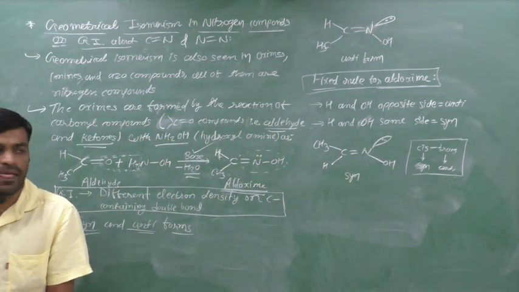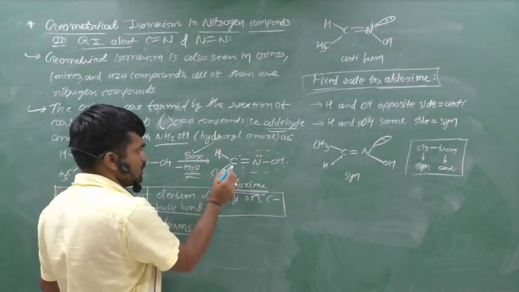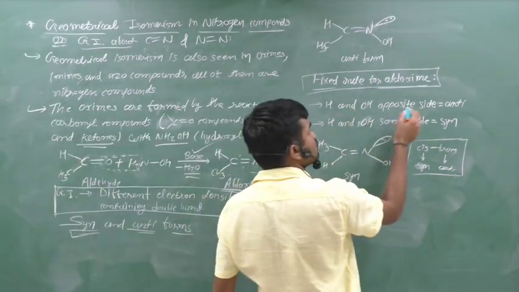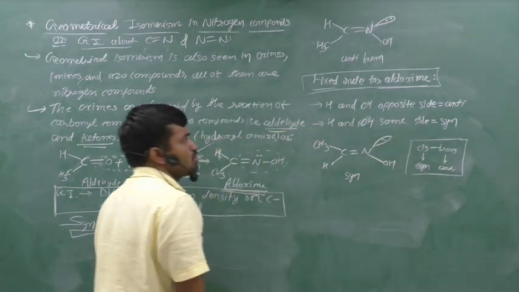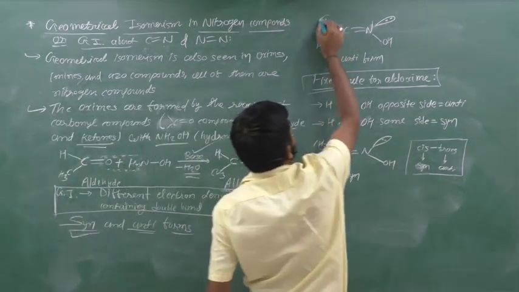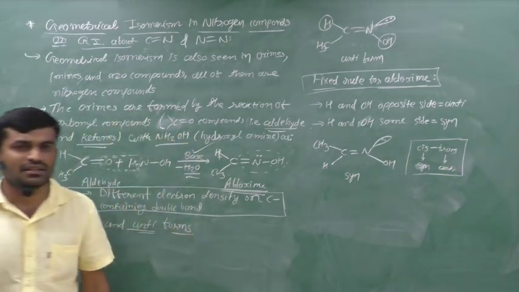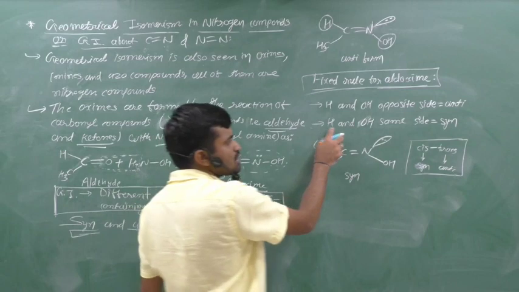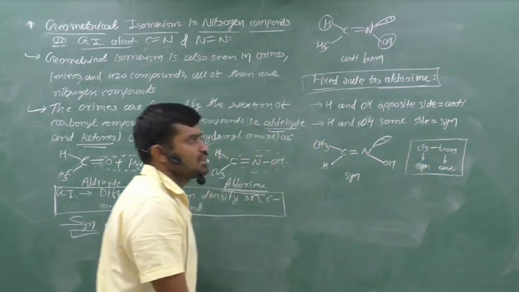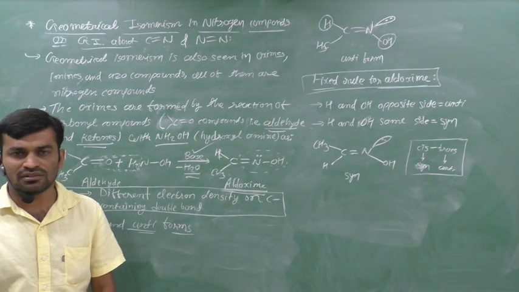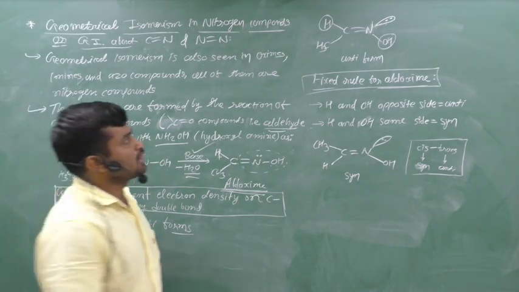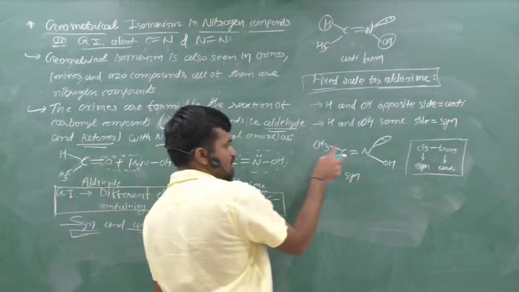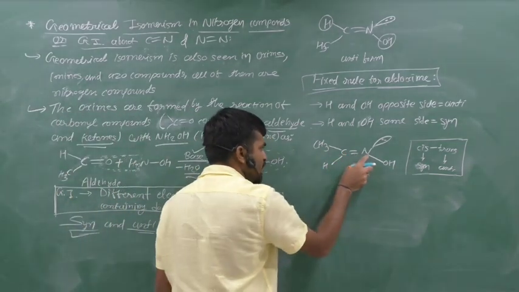This rule is for the aldoxime. Aldoxime means CH and OH. In aldoxime, if H and OH are on the opposite side, then the form is known as anti. Clear? And if H and OH are on the same side, then the form is known as syn. Therefore it is the anti form.